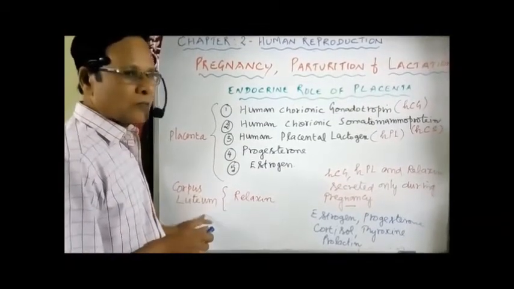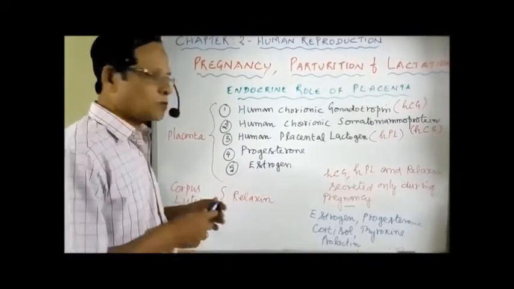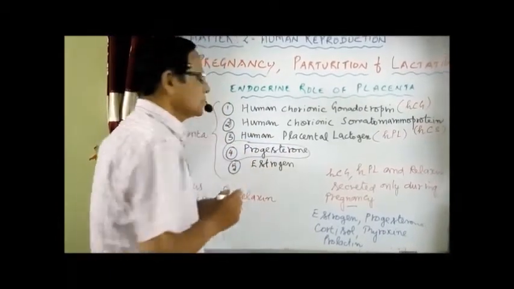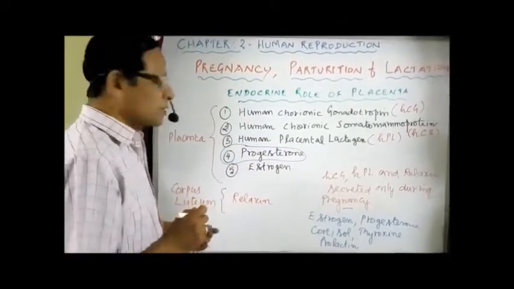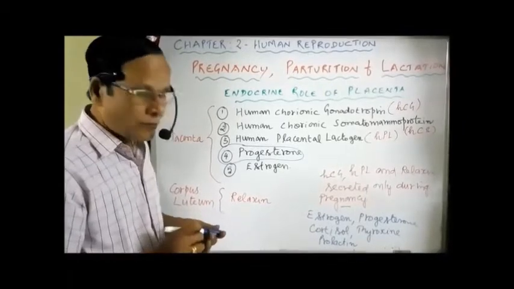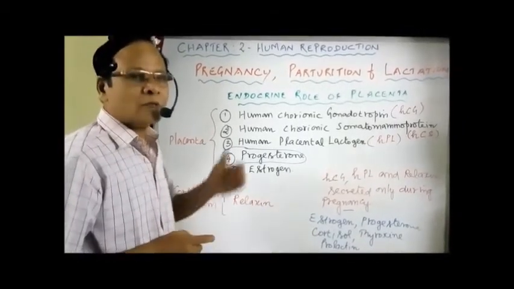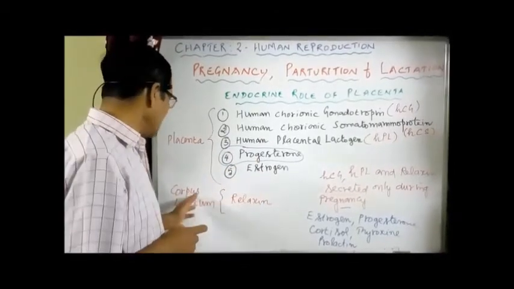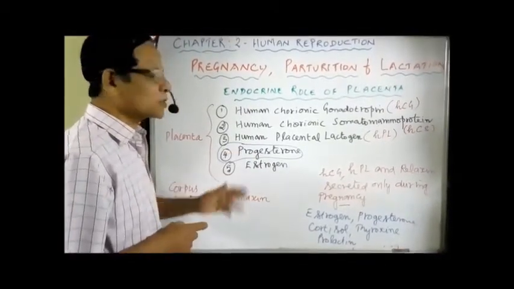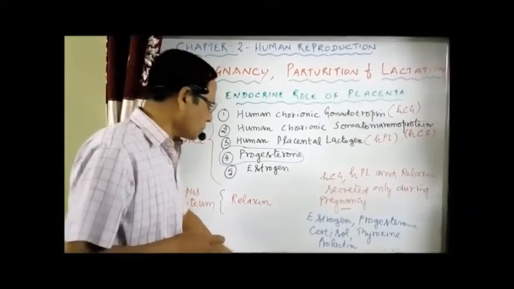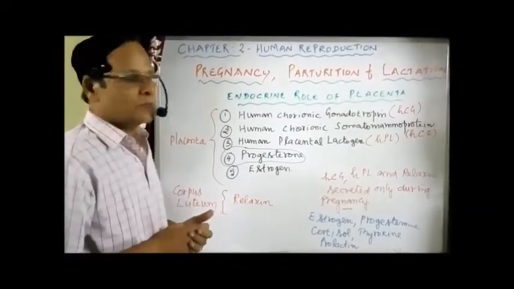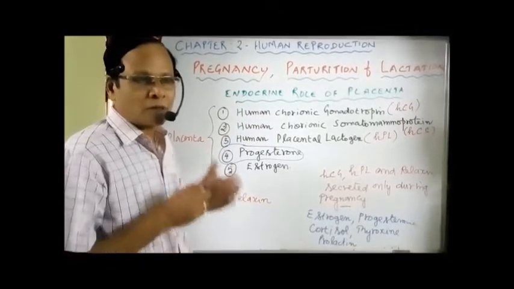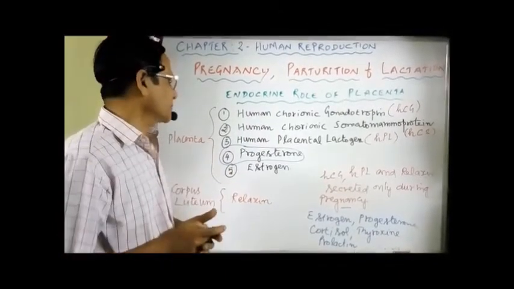You have studied this already in 11th standard. Progesterone is a major pregnancy hormone that is secreted by the corpus luteum, the one which is formed after ovulation occurs. The empty follicle gets transformed into the corpus luteum, which secretes progesterone and also another hormone called relaxin. Now, these hormones are responsible for the normal growth of the fetus.